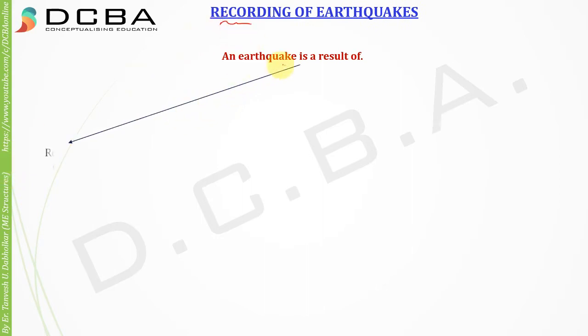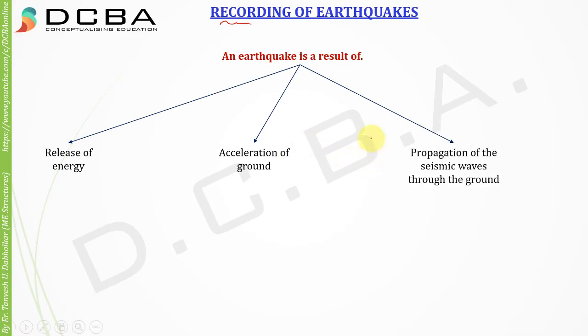So an earthquake is a result of release of energy, the energy that is released during the faulting process. Second, acceleration of ground. When the ground accelerates, the earthquake happens. And third, propagation of the seismic waves through the ground. So the medium through which the earthquake delivers its energy is through the waves, through the seismic waves.